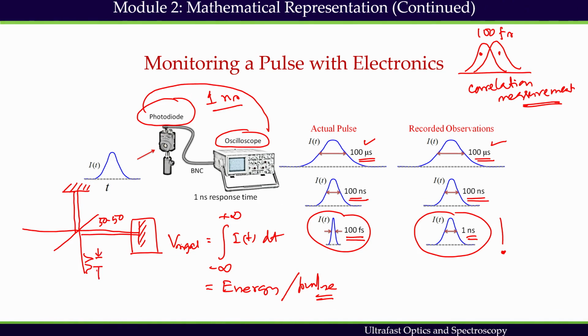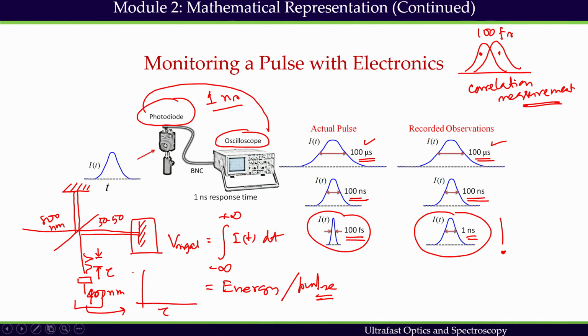And as a function of delay, if I use a BBO crystal and produce 400 nanometer from 800 nanometer, where the parents are 800 nanometer, let's say, then I can check with a power meter how much energy I get. Then I can plot it as a function of tau.